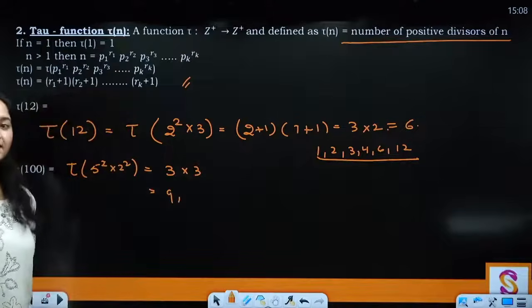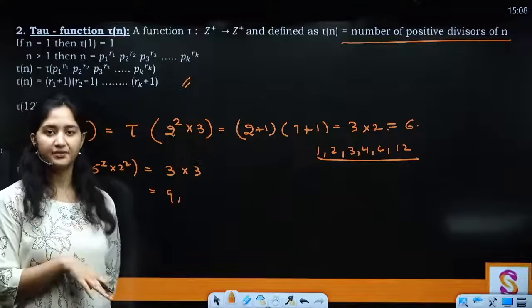So there are going to be a total of 9 positive divisors of the number 100. Clear?